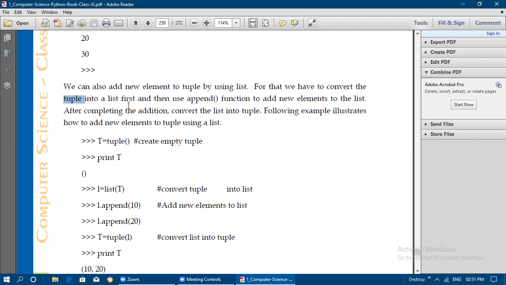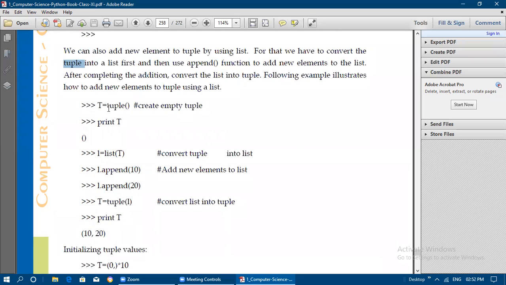After completing the addition of elements, convert the list again to a tuple. Now the tuple will have the same elements which we have added in the list. After type conversion the list will become a tuple. In this manner also we can create the tuple. The following example illustrates how to add new elements to the tuple using a list.